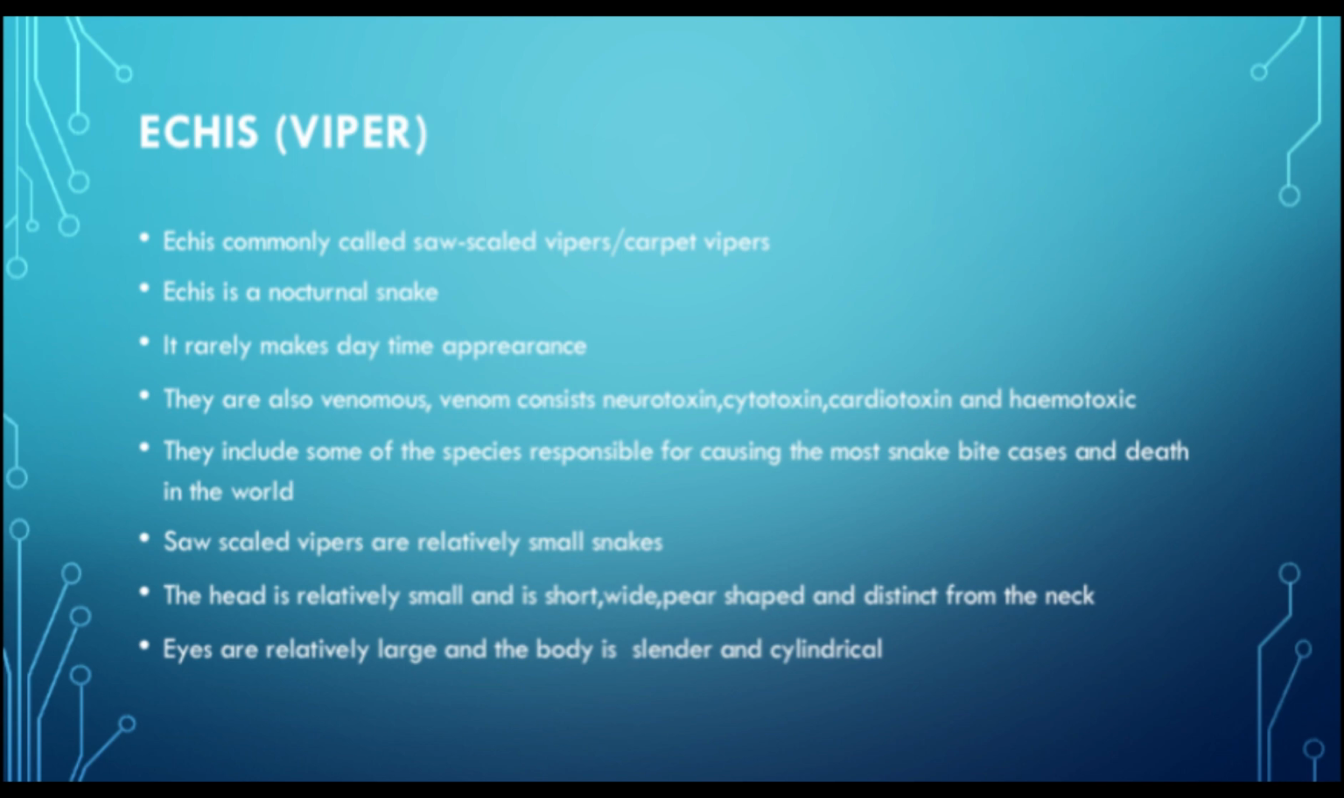Another example is Echis. Echis, commonly called saw-scaled viper or carpet viper, is a nocturnal snake. It rarely makes a daytime appearance. They are also venomous. Venom consists of neurotoxin, cytotoxin, cardiotoxin, and hemotoxin. They include some of the species responsible for causing the most snake bite cases and deaths in the world. Saw-scaled vipers are relatively small snakes. The head is relatively small and short, pear-shaped, and distinct from the neck. Eyes are relatively large and the body is slender and cylindrical.